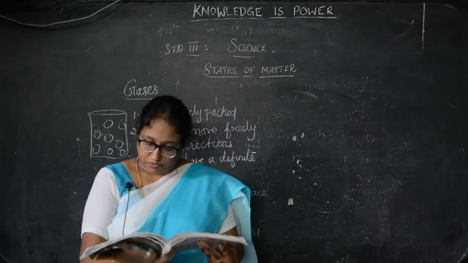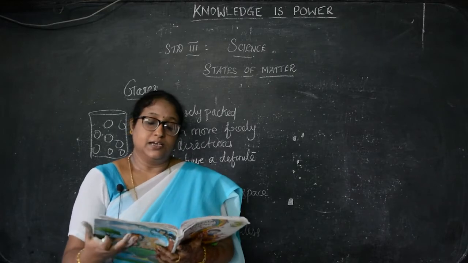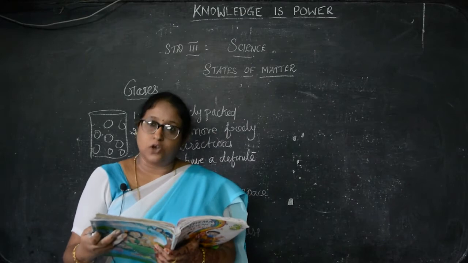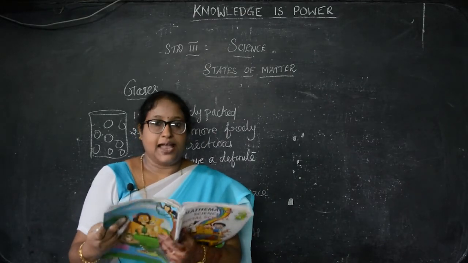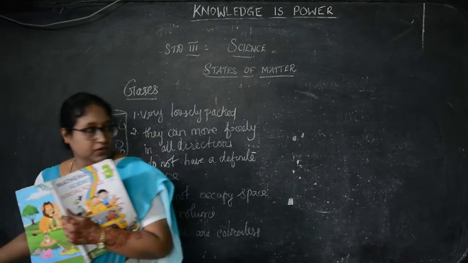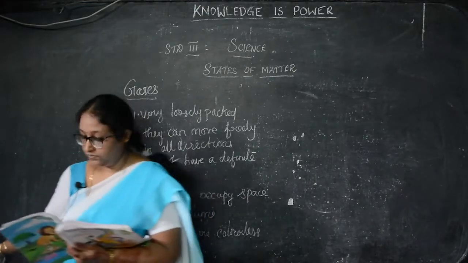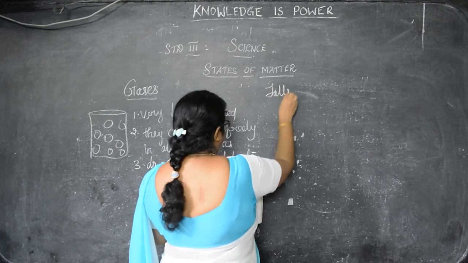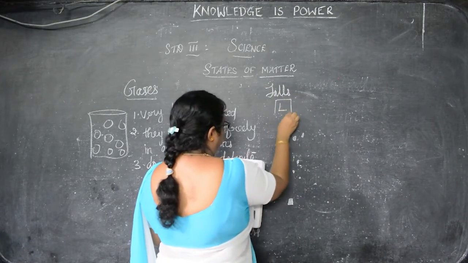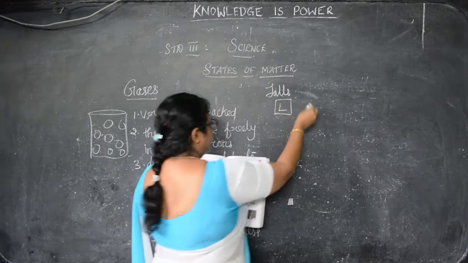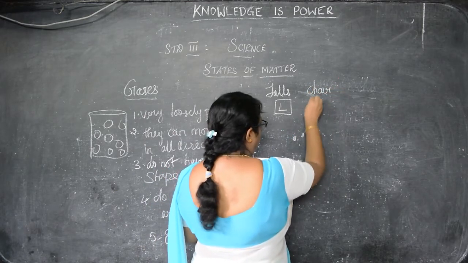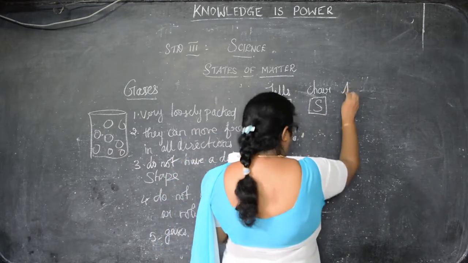Now, page number 107, they have asked whether it is solid, liquid or gas. Put S for solid, L for liquid, and G for gas. First they have given juice, no, false, that is liquid, so L. Then chair, solid.